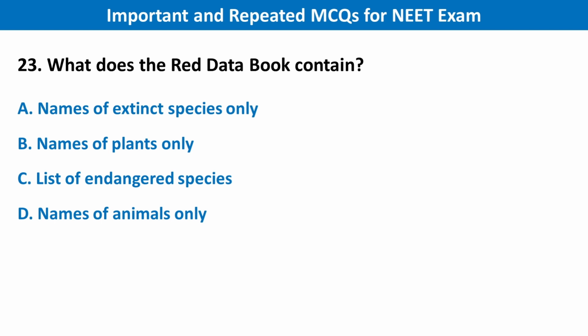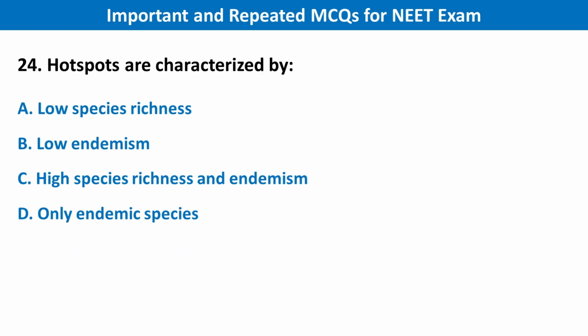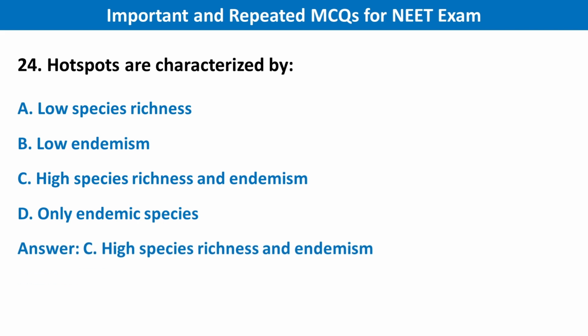Next question, what does the Red Data Book contain? Your right answer is option C, list of endangered species. Next, hotspots are characterized by. Your right answer is option C, high species richness and endemism.